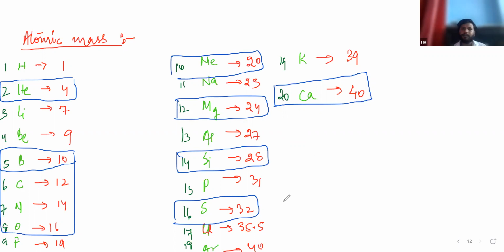So from where all these atomic masses come, we will discuss about it.